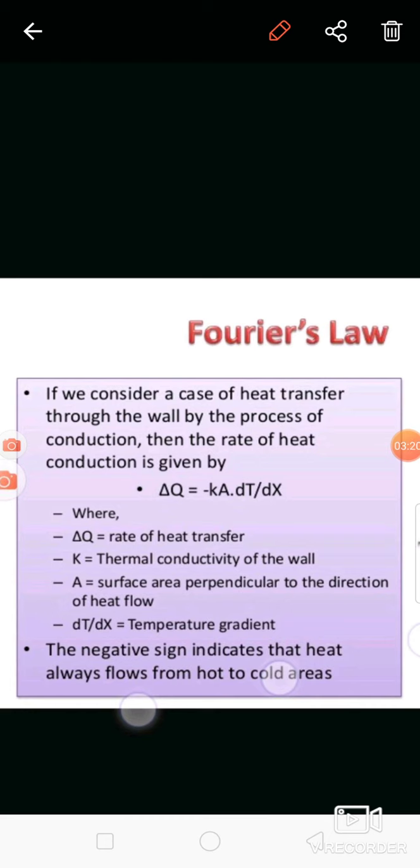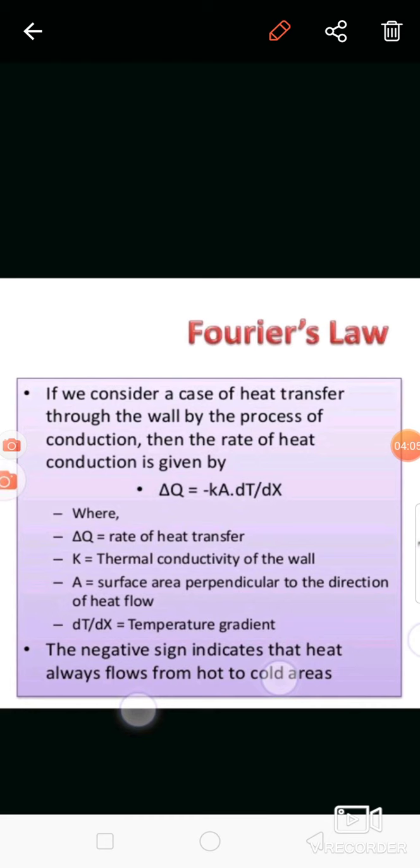There is a negative sign. What is the meaning of the negative sign? Along the length, the temperature decreases. Means if length increases, then temperature reduces along the length. That is dt by dx. So dt is nothing but final temperature minus initial temperature, or outer surface minus inner surface. The outer surface temperature is less, that is, temperature reduces along the length.